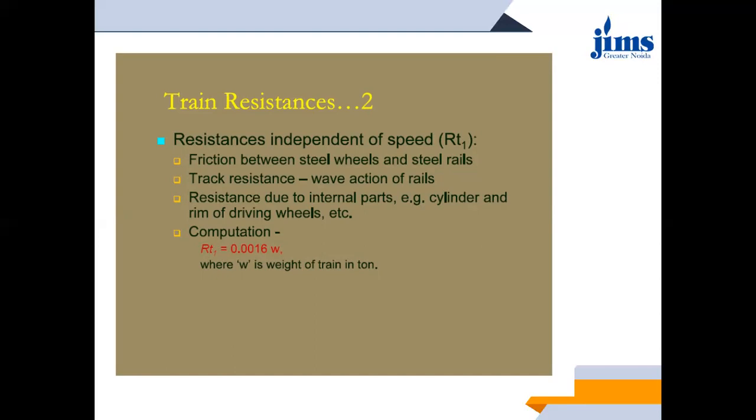Okay, so how is this computed? This is given by the formula RT1 is equal to 0.0016 into W, where W is the weight of the train in tons.